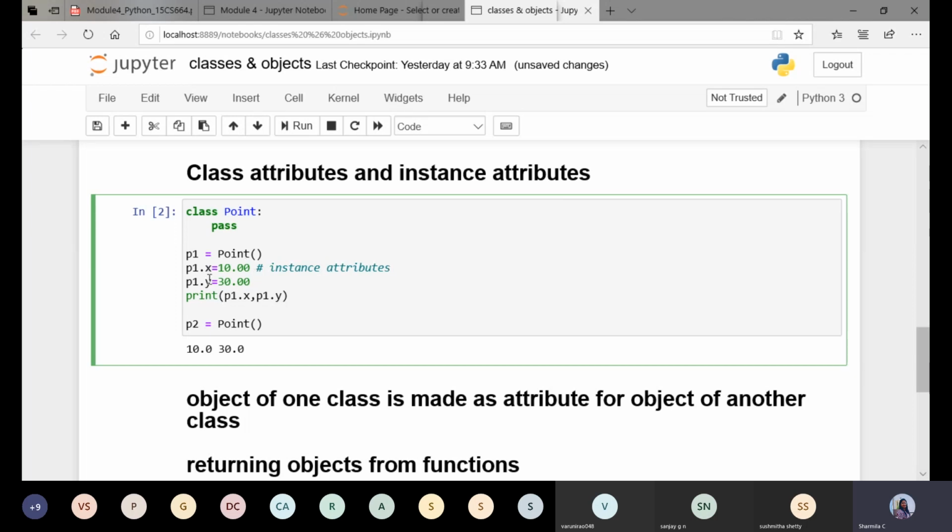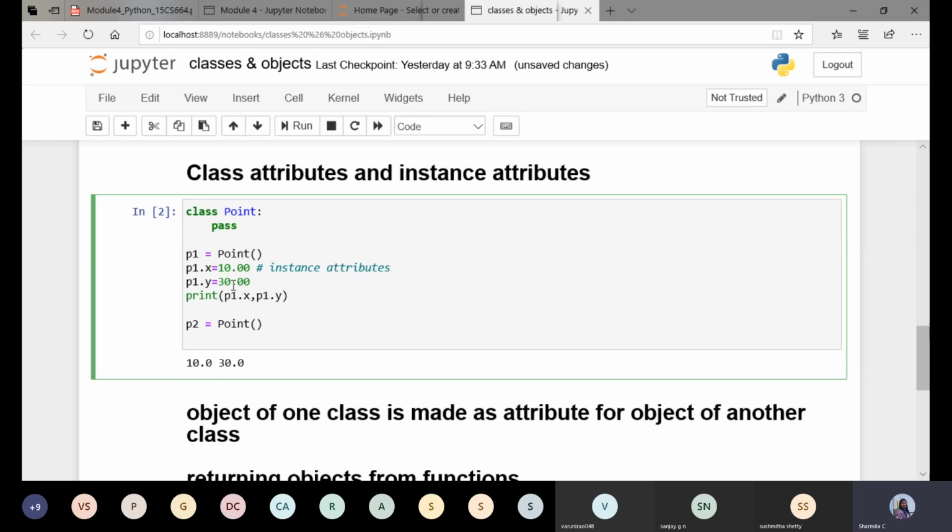So the attributes x and y are defined for the individual object, that is p1. Also, the attributes of one instance are not available for another instance of the same class.